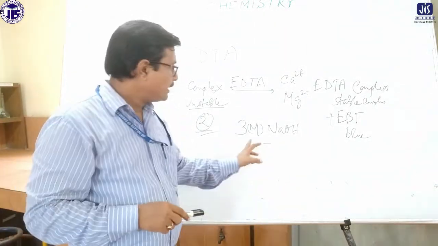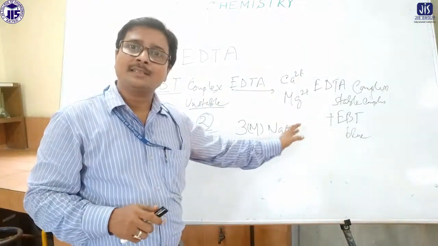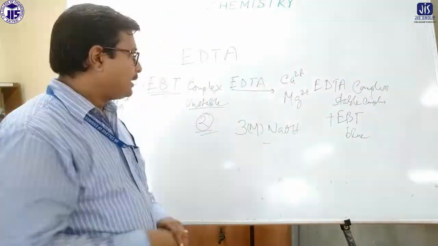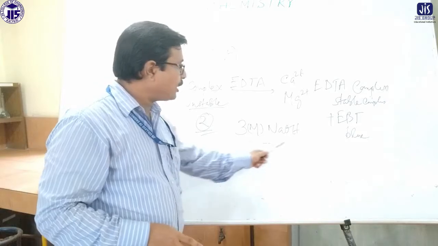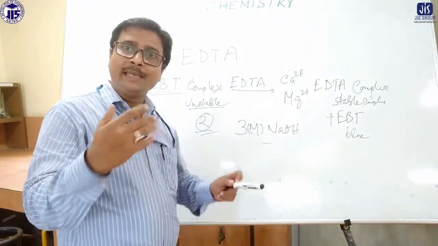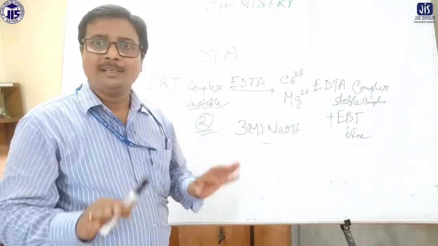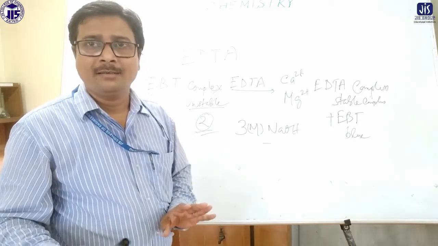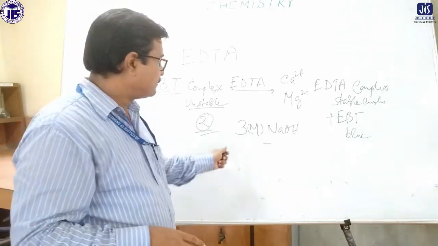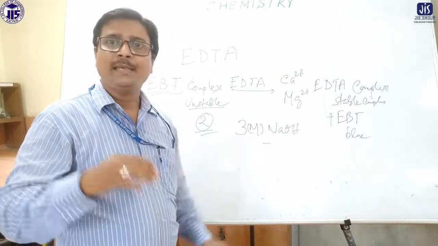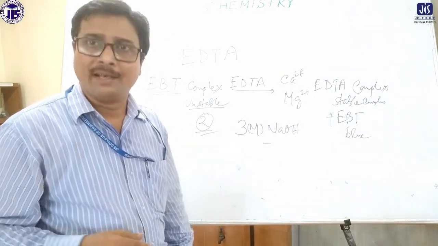Okay, for this 3 molar NaOH is added for the second step. Now as 3 molar NaOH is added, the pH of the solution does not remain at pH 10 because it rises up. It's very strong NaOH, so the pH will rise to above 11.